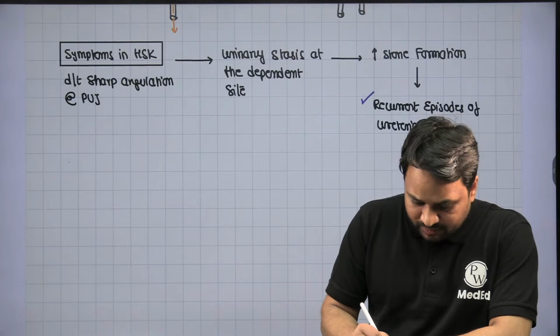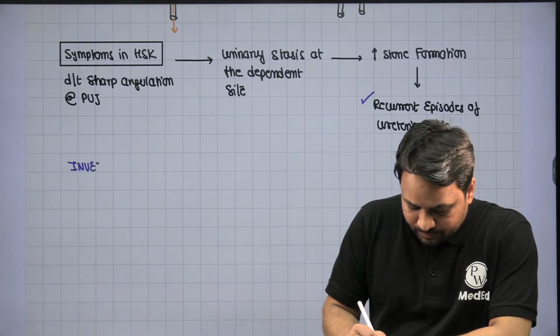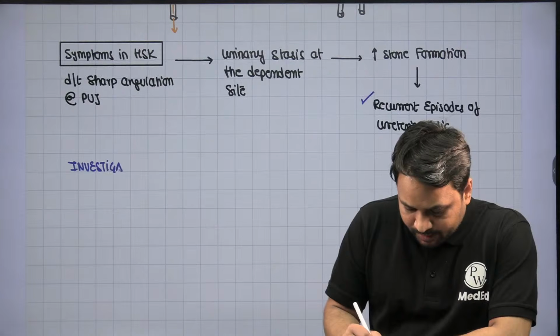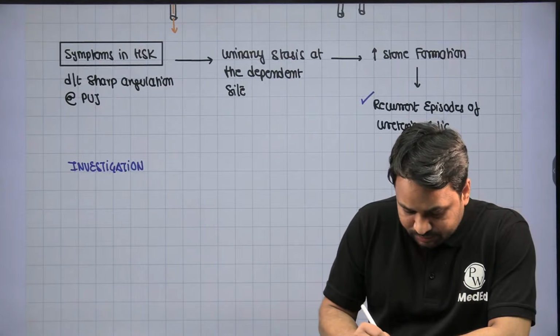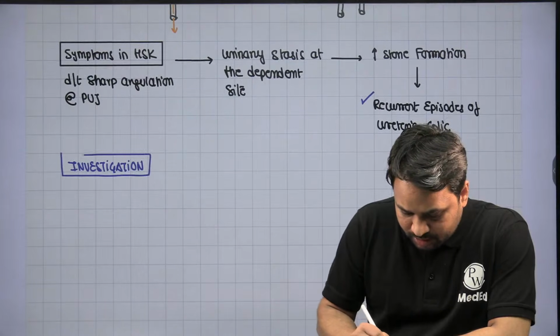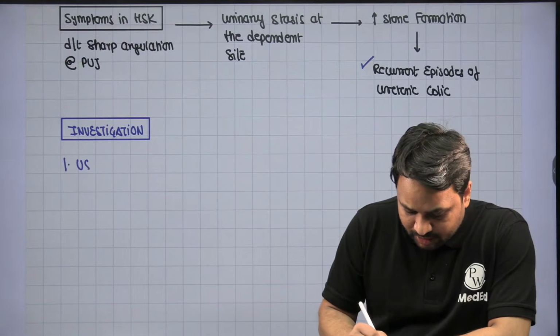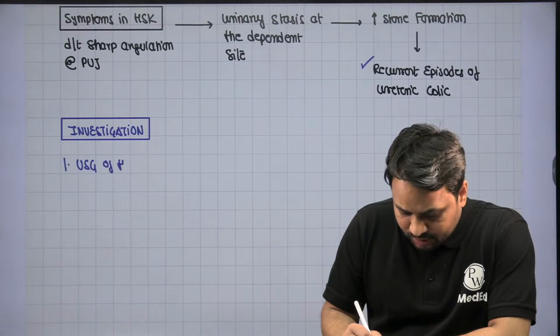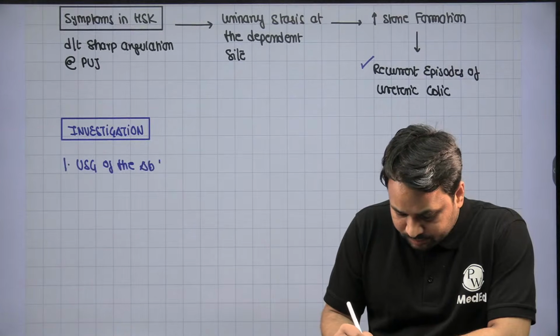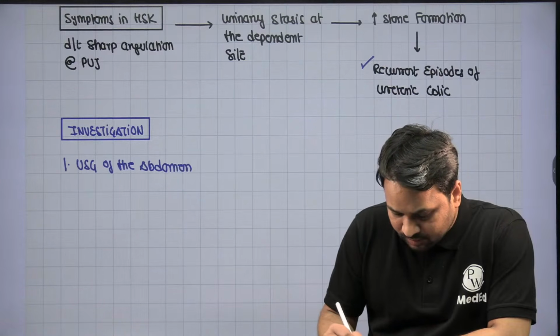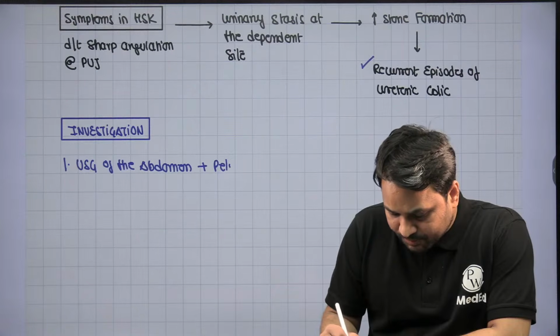Now, in terms of investigation, because there are recurrent episodes of ureteric colic, I can perform an ultrasound of the abdomen with pelvis.